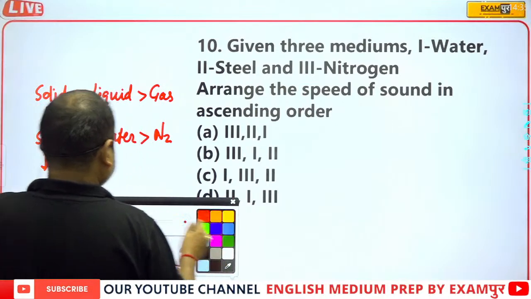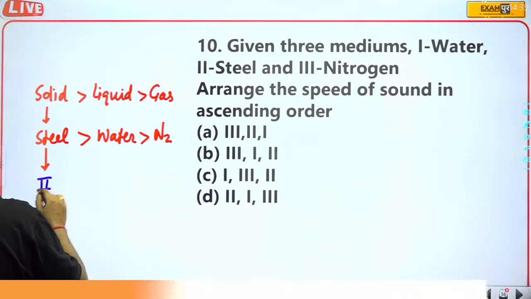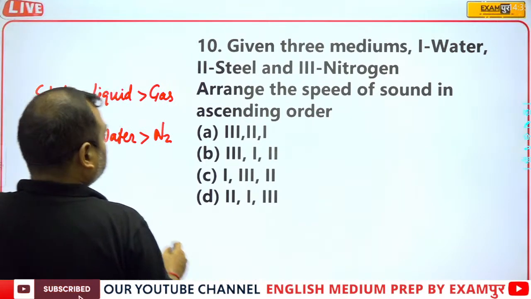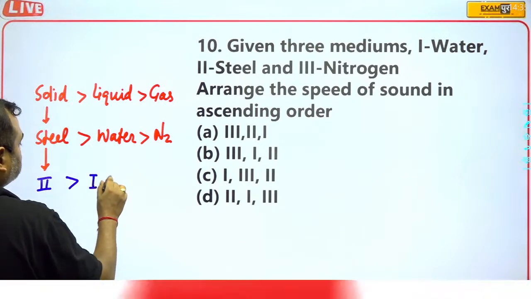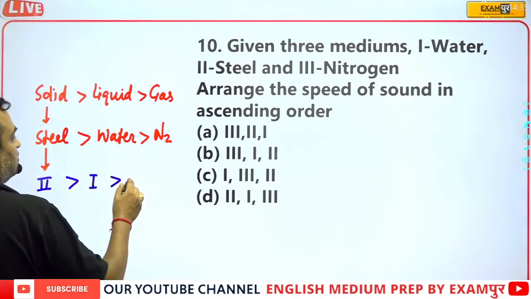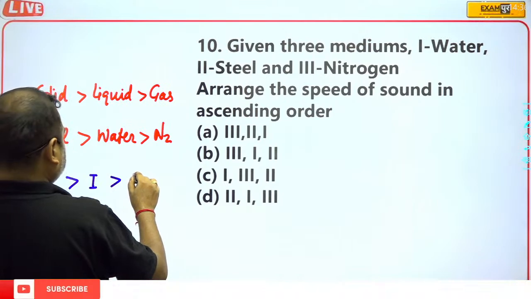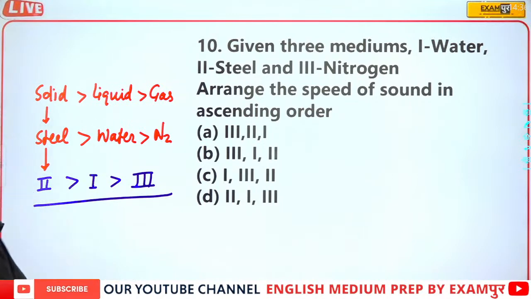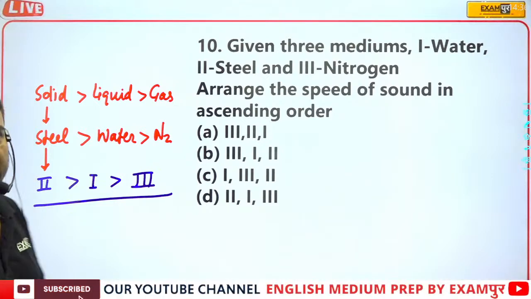Steel means the second option, water means the first option, and nitrogen is the third option. So the correct answer is third, first, and second. Here it is talking about ascending order, so obviously you can see which one is the correct answer.